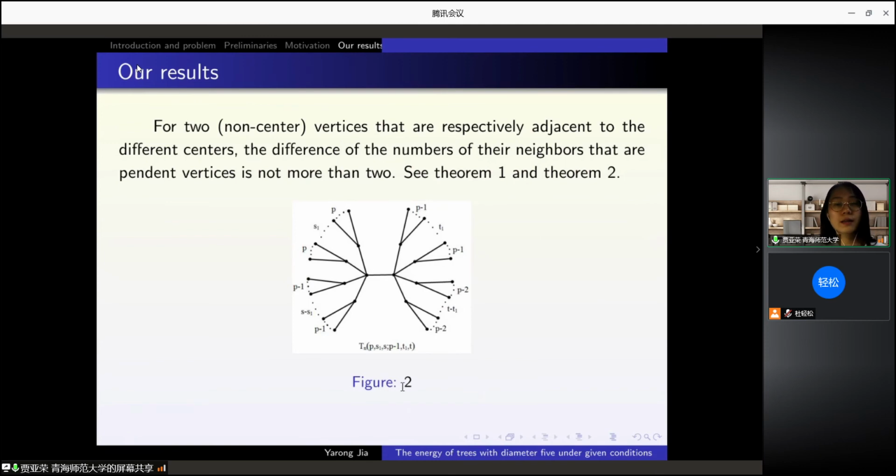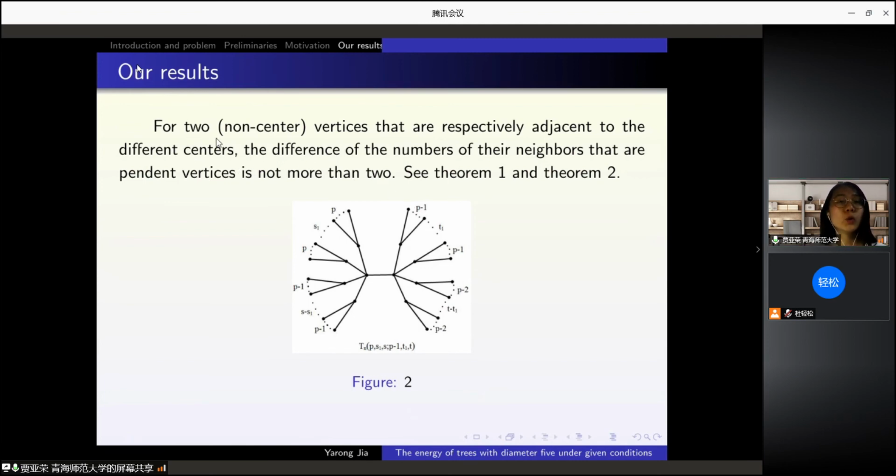Let's see figure 2. On the left side, p and p, their difference is 0. p and p minus 1, their difference is 1. On the right side, p minus 1 and p minus 1, their difference is 0. p minus 1 and p minus 2, their difference is 1.